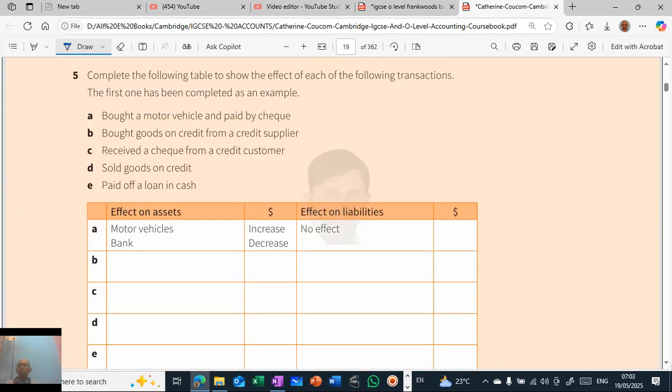Complete the following to show the effect of the following transactions. The first has been completed as an example: bought a motor vehicle and paid by check. So what are the two items that are hit? Motor vehicle and bank. The motor vehicle increases and bank decreases, because when you buy a motor vehicle it comes in and you have to pay money, so money goes out. There is no effect on liabilities at all. So this is how you have to do it. It's a very simple thing, so I think you can try on your own. I will give you just a minute, so you can take a screenshot of this question.